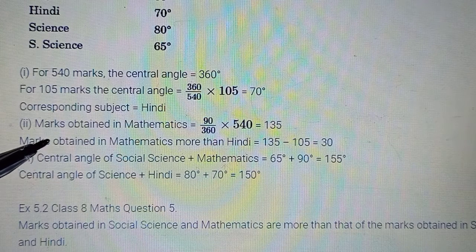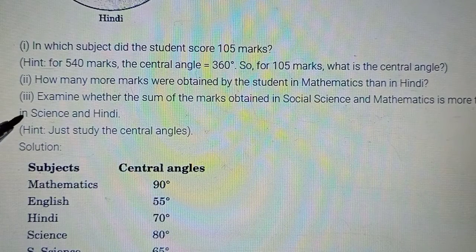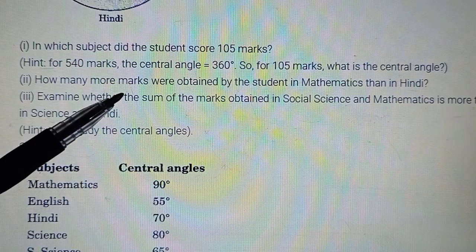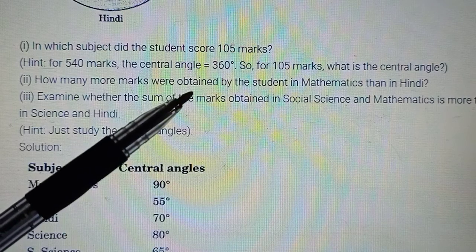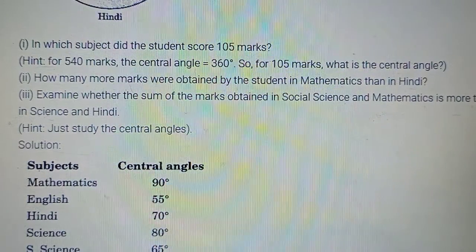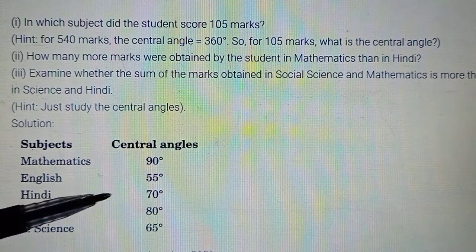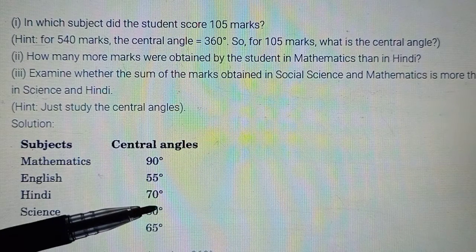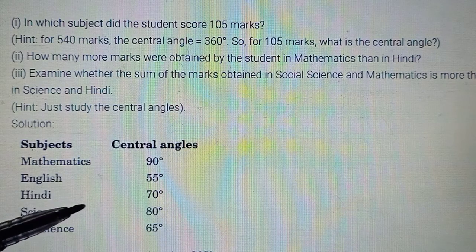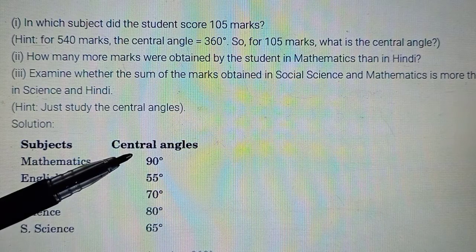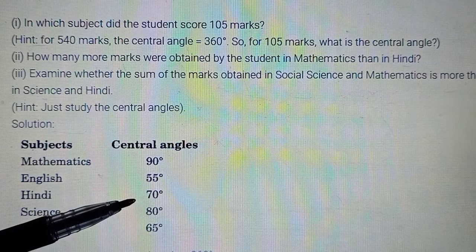Okay, then second part, they have asked you how many more marks were obtained by a student in mathematics than Hindi. Okay, so you have this data already in the form of a table, so you first look at the difference in degrees and then convert that difference to marks. That way it can be done. So 90 degrees allotted to maths, 70 to Hindi. So difference in degrees will come out to be 20.